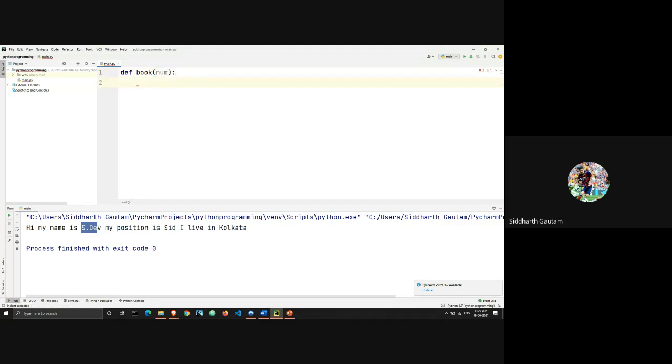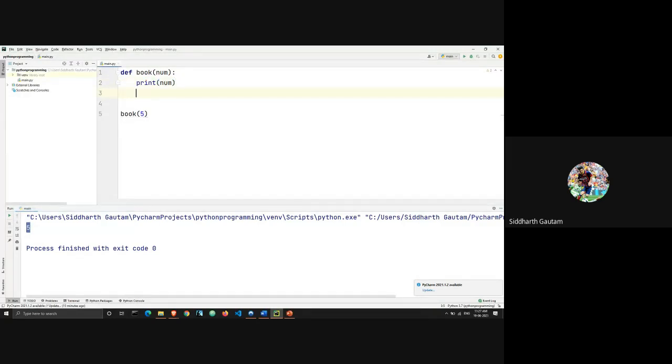And what we're going to do is we are going to print the number. And let's say, for the sake of some clarity, I'm just going to write book 5. If I execute this, what will happen? I'm calling the function book and I'm sending the value 5, and this function is printing the value. So if I run this, my output will just be 5. This is a simple function.